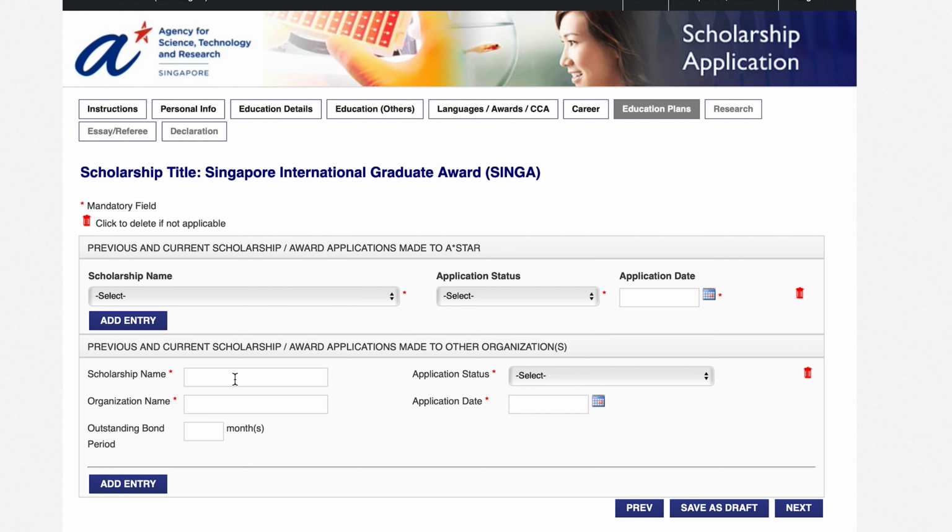Next is previous and current scholarship award applications made to other organizations. So if you applied for any other organization's scholarships, then write the name of scholarship, application status, organization name, application date, and outstanding bond period in months. And after filling this, just click here save as draft, and next.